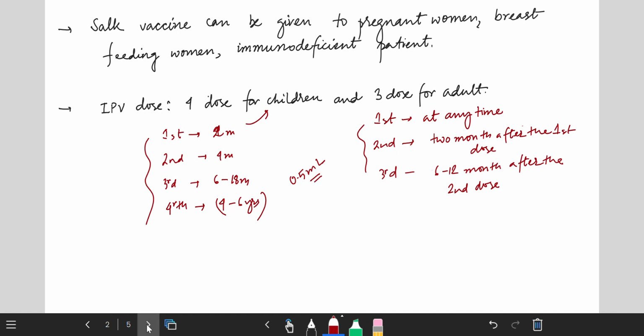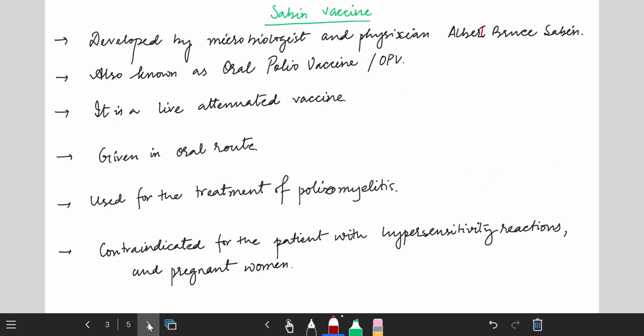Now what is Sabin vaccine, also known as oral polio vaccine? The Sabin vaccine was developed by microbiologist and physician Albert Bruce Sabin. Sabin created his vaccine at Children's Hospital in Cincinnati, where he tested it on 10,000 monkeys and 160 chimpanzees, as well as on himself and on his daughter.